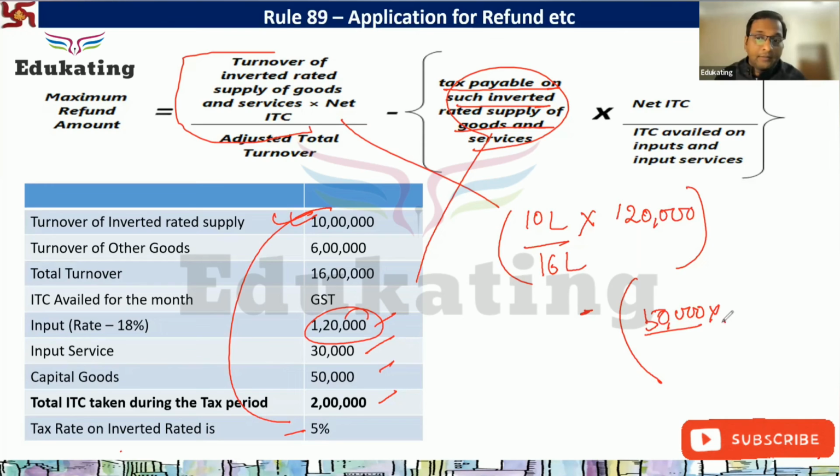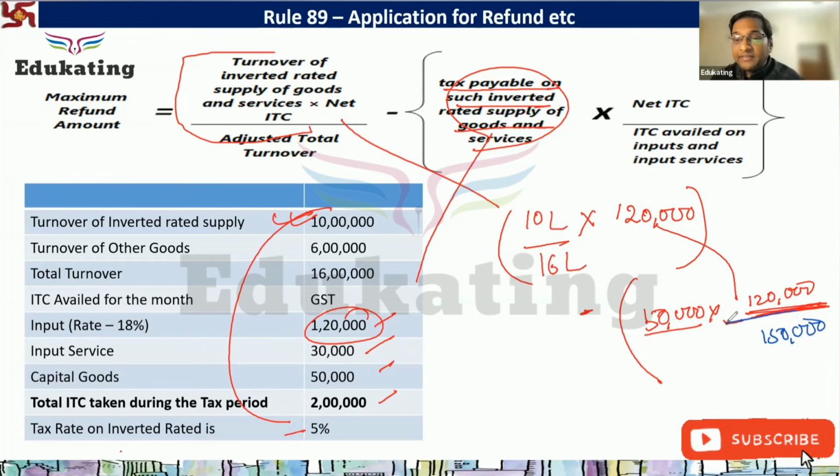Multiplied by net ITC कितना? You have already told 120 divided by 150. This part is the major change.